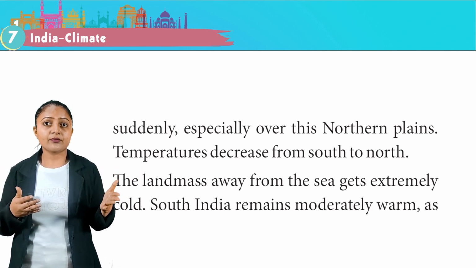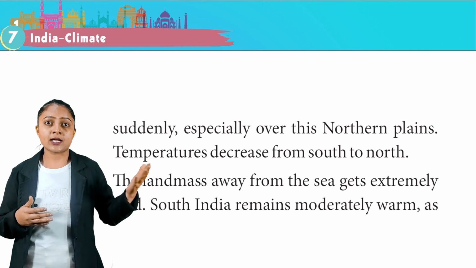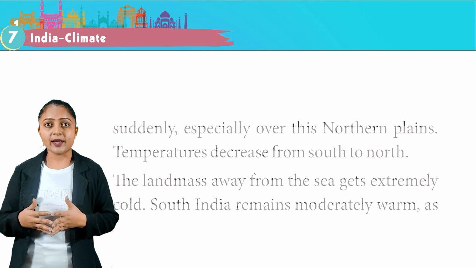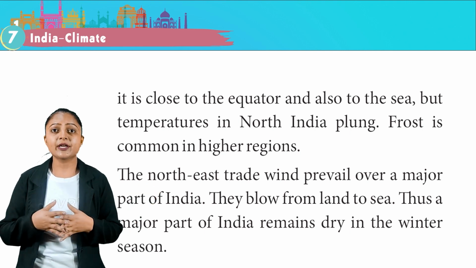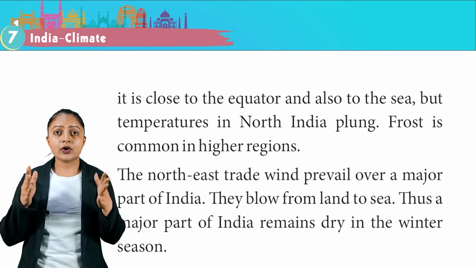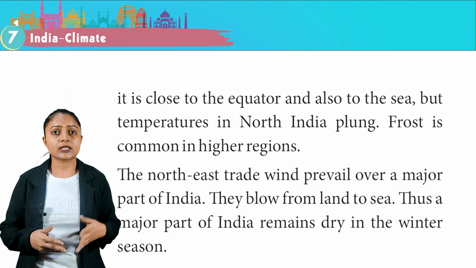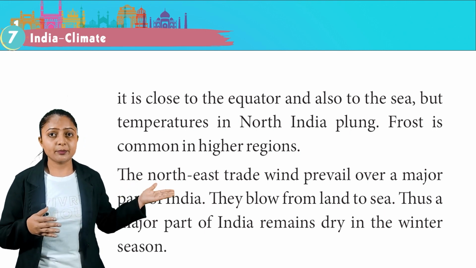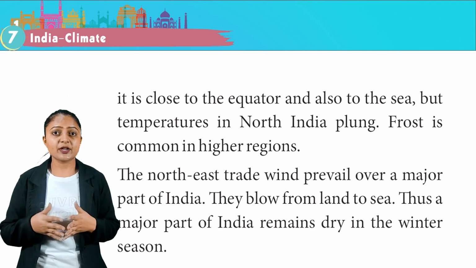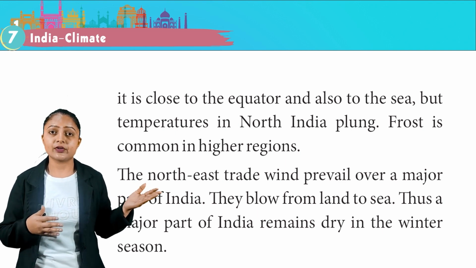The landmass away from the sea gets extremely cold. South India remains moderately warm as it is close to the equator and also to the sea. But temperatures in North India plunge. Frost is common in higher regions. The northeast trade winds prevail over a major part of India. They blow from land to sea, thus a major part of India remains dry in the winter season.